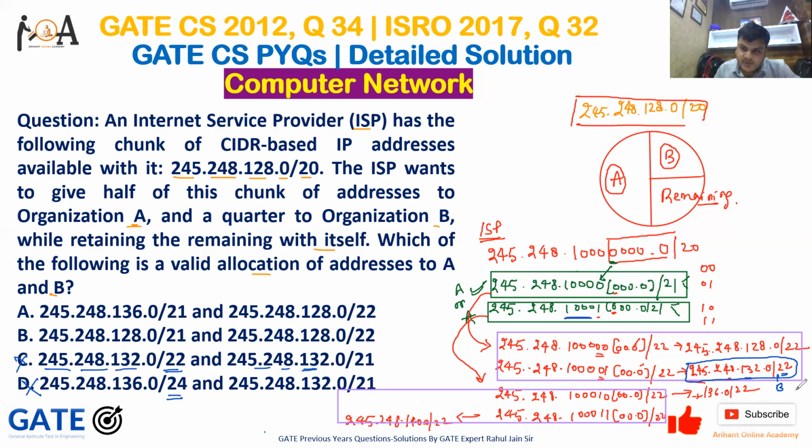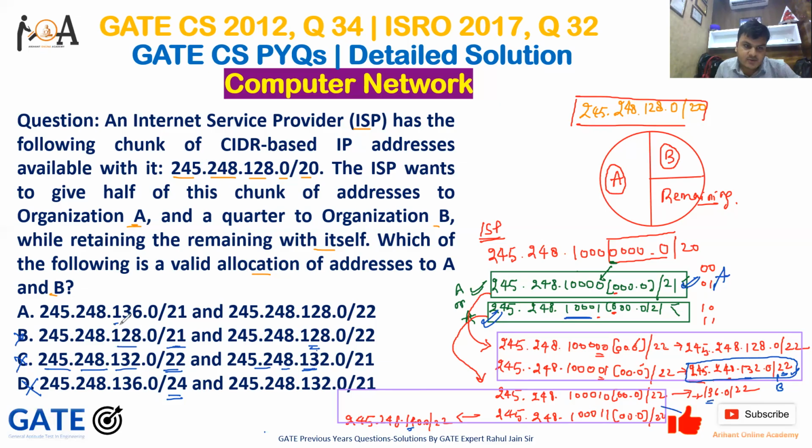Why is C eliminated? Because if we are allocating this to B, because we have 22 here, meaning it is a quarter part, then the half part will go to this. But it is not so. That is why C is eliminated. If you see option B, 128.0/28 means we are allocating the first part, that is this part, to A, as we have 21 here. So a quarter part I have to allot from this bunch, but this bunch doesn't have 128, because it has either 136 or 140, but here we have 128, so it is also eliminated. Now the remaining is only one, option A.